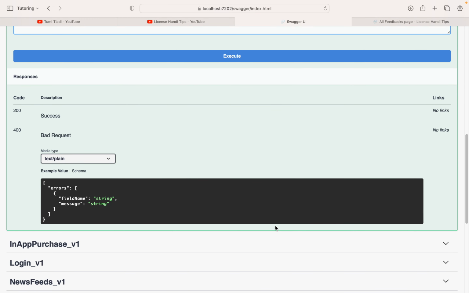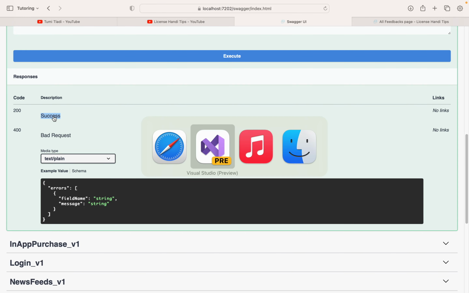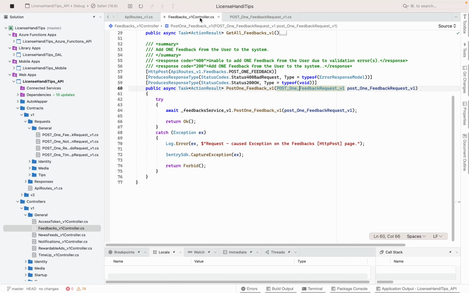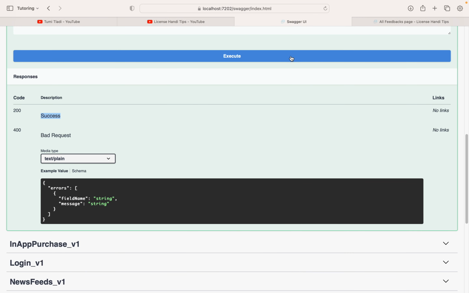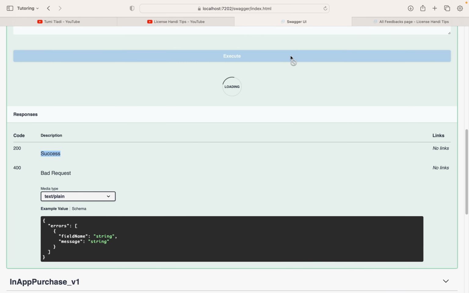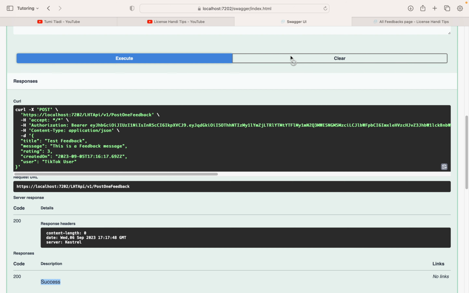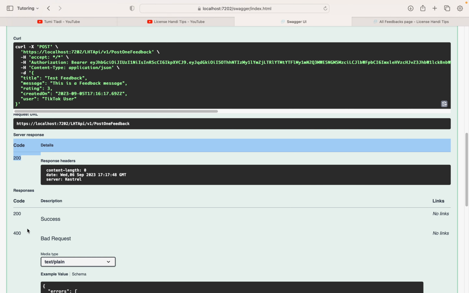So before we hit execute, we can either get a bad request or 200, because that's what I said, that it's gonna produce 2 things. It's gonna produce status of a bad request or 200. If it's a bad request, it knows how to show the errors, but if it's 200, it's gonna be void. There we go. Let me hit execute. And it returned 200. You see, server response is 200. That means it worked. It was success.